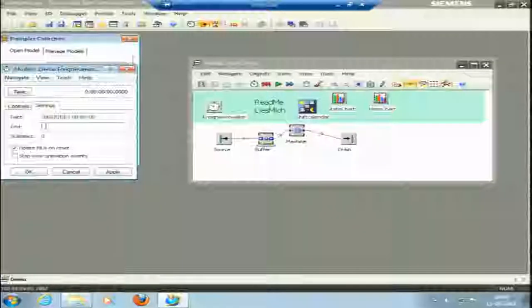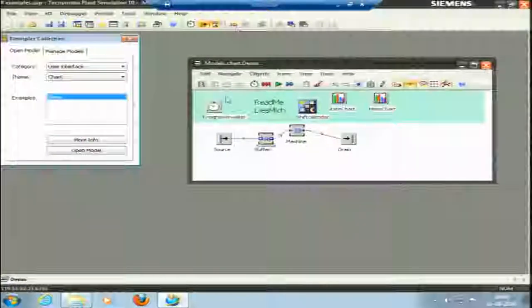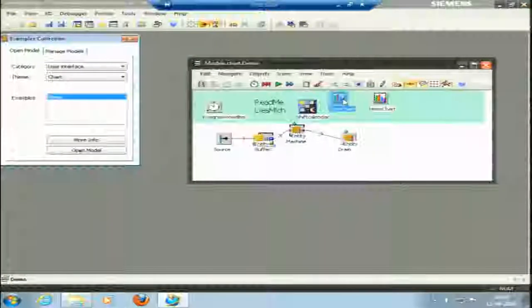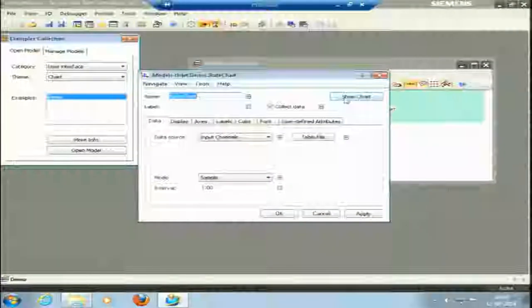There is no end time. I will put the end time here, 080000, apply, OK. Let me try to run this model. So, it has run for 1 day. Entity buffer is there, entity machine is there, this is similar to that. So, we can see the charts here, show chart.